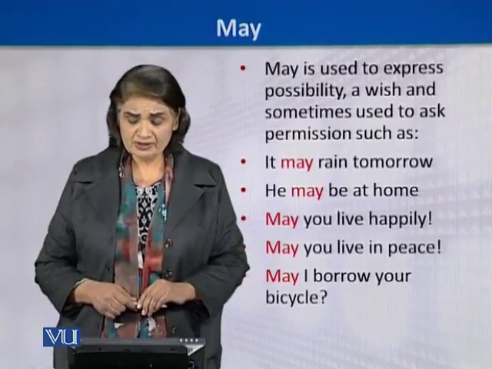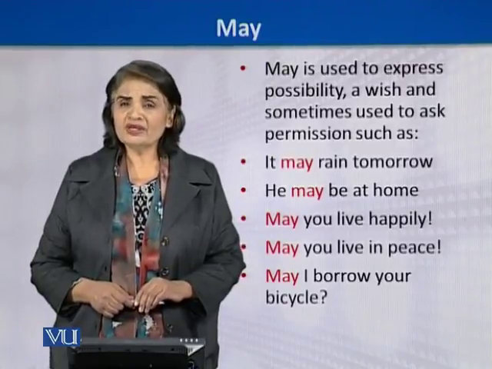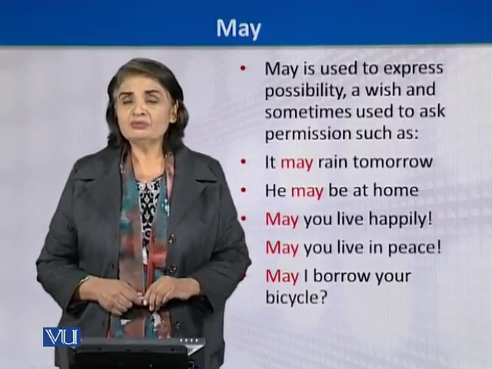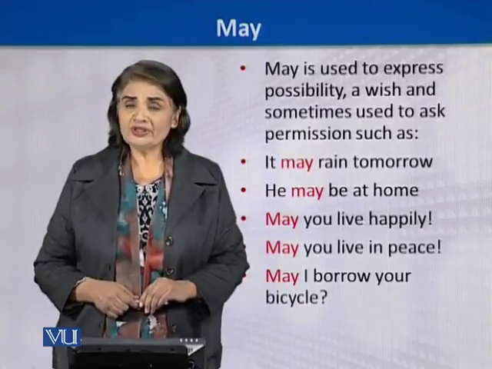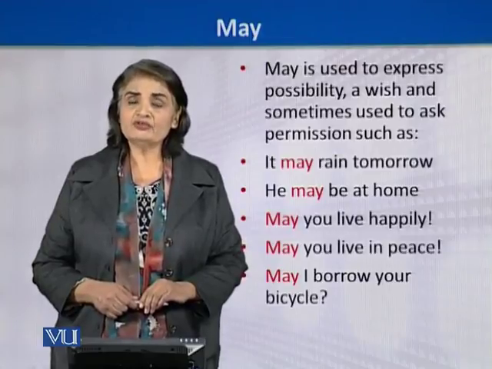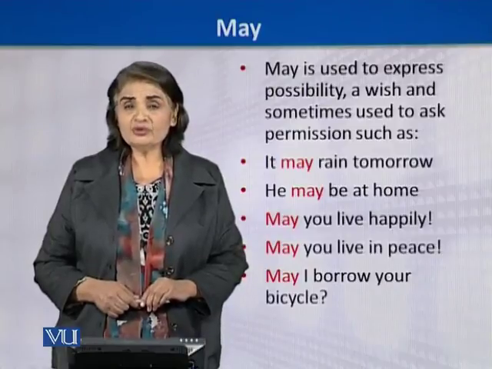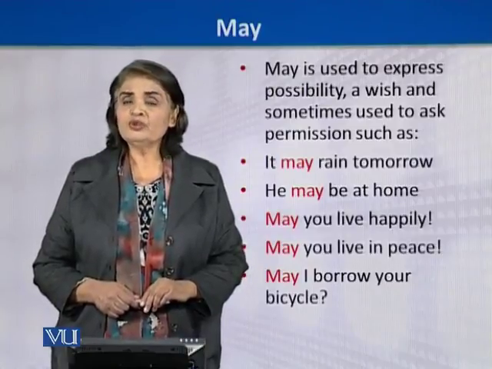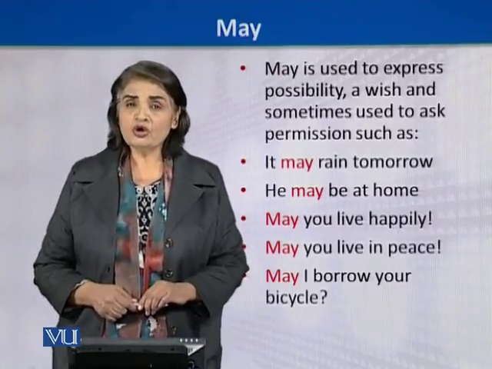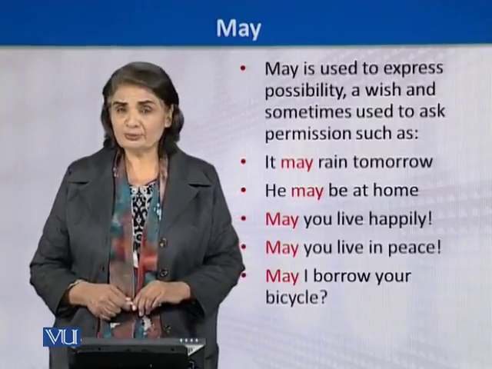If we change these sentences, it can also be I would like to borrow your bicycle, but in this case we are not using the auxiliary may because we are not showing that we are asking for any permission or any possibility to use the bicycle. That means without the use of auxiliary may, we will not be able to show that we are asking for a permission or that there is any chance or possibility or probability of the thing happening.